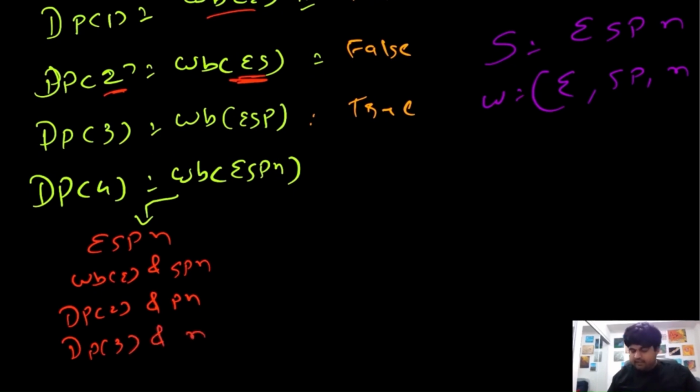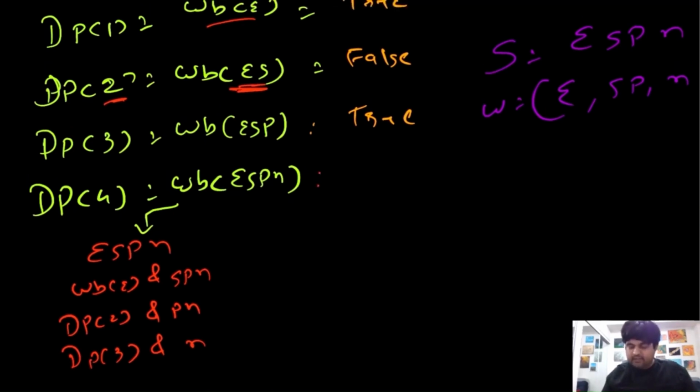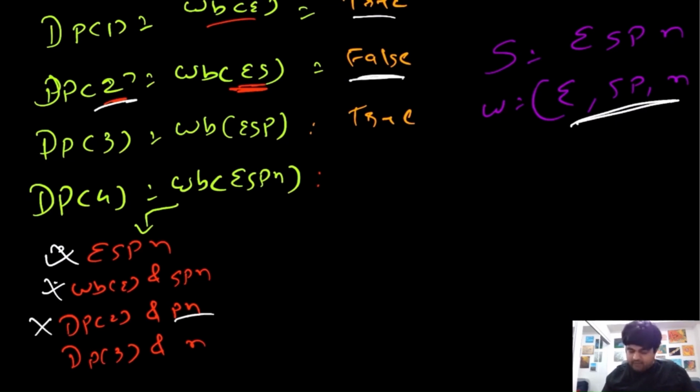And yeah, these are the 4 conditions we need to check, and if any of them are true, we need to return true over here. So let's check the first one. Does ESPN exist over here? No, it does not, so this is false. So WB of E is true, so at least one is true, but SPN does not exist over here, which means this is also false. Now DP of 2, this is already false, which means we don't even need to calculate and check for this PN.